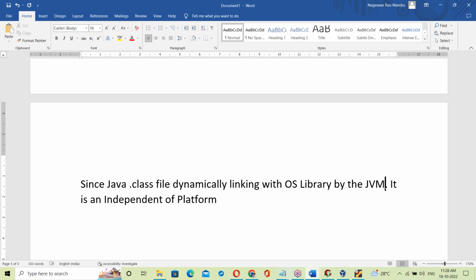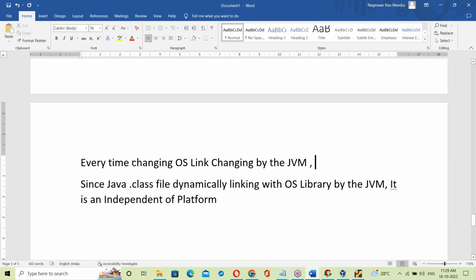So every time we change the OS, the link changes, changed by the JVM. So it is called dynamic linking here.